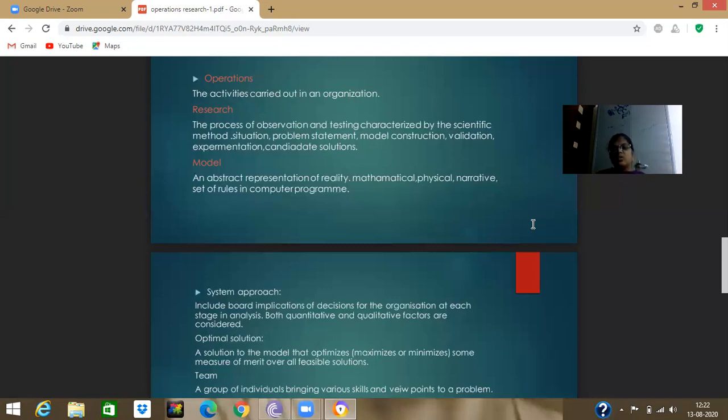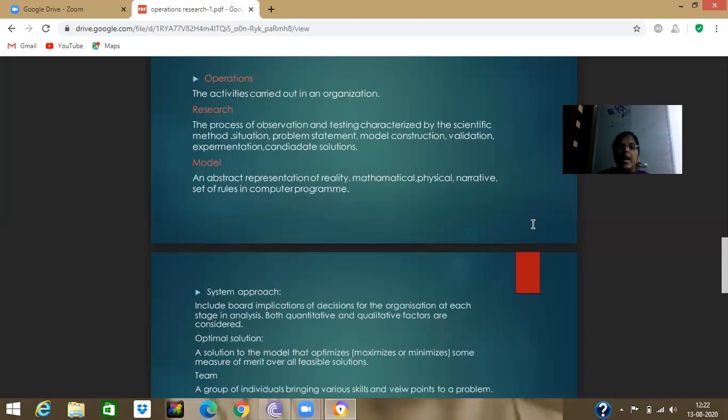First we understand the situation, the problem statement, the model construction, the validation, and finally we get the experimentation and candidate solution. Operations is the activities, and research is finally making the decision. That is operations research.